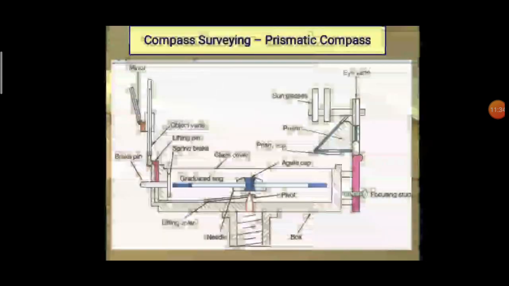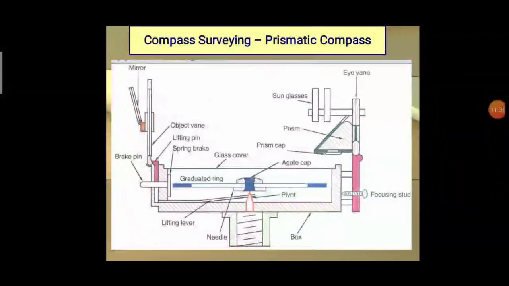So the needle is placed in the graduated ring. Automatically, with the movement of this ring, it provides the angle.